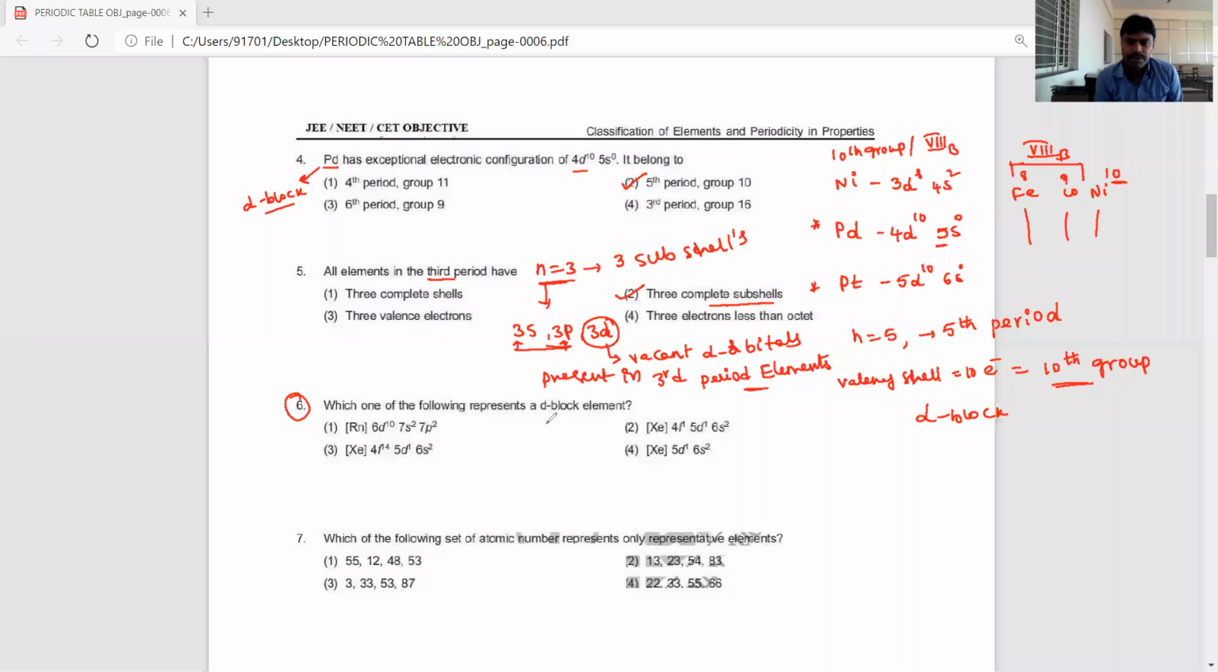Which of the following represents the D block elements? D block elements means what, dear students? The valence electrons.